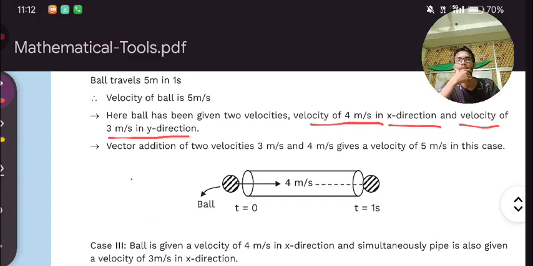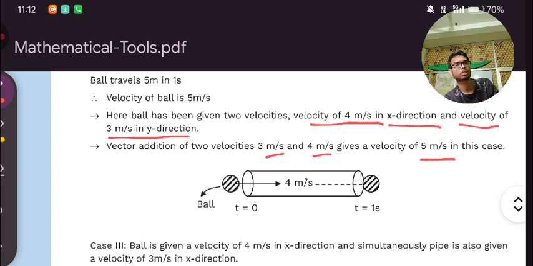Next, the vector addition of two velocities, 3 meter per second and 4 meter per second, gives a velocity of 5 meter per second. The vector of this and this is coming out as 5 meter per second. If we add 3 meter plus 4 meter, it would become 7 meter.